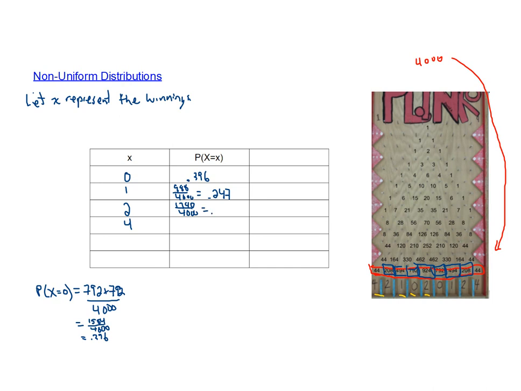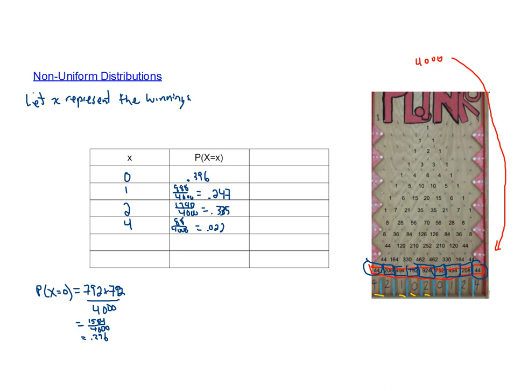And that is equivalent to a decimal 0.335. And then the last one is how many ways can we get a 4? Well, the 4 happens here, and it happens over here as well. So there are 88 out of 4,000 ways to get $4, which is equal to 0.022. So we've now calculated the probability of each of these events happening, winning $0, $1, $2, and $4.